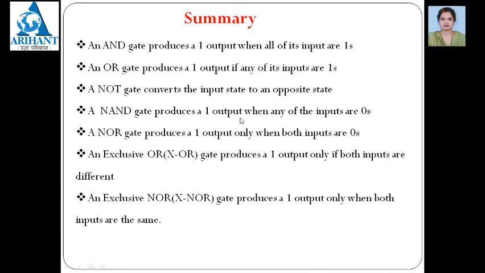The NAND gate produces a one output when any one of the inputs is 0, means opposite to the AND gate. The NOR gate produces a one output when both the inputs are 0, opposite of the OR gate. The exclusive OR gate produces a one output only if both the inputs are different. And the exclusive NOR gate produces a one only when both the inputs are the same. By remembering this table, you can make the truth table of any logic gate.